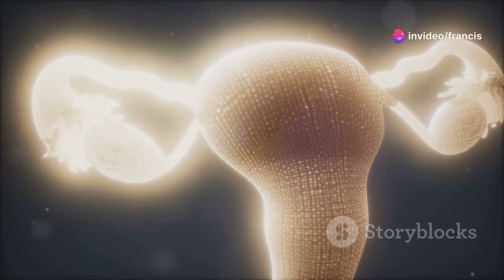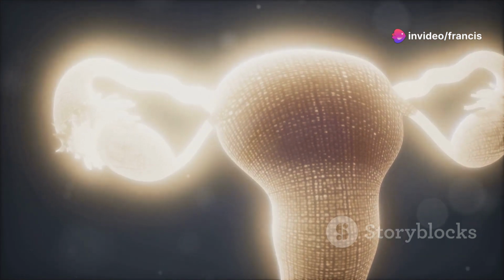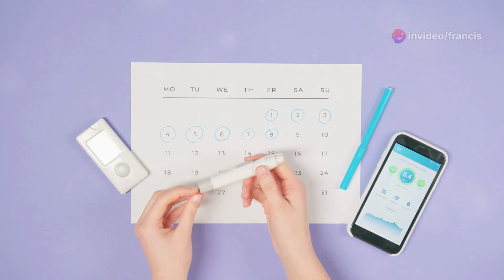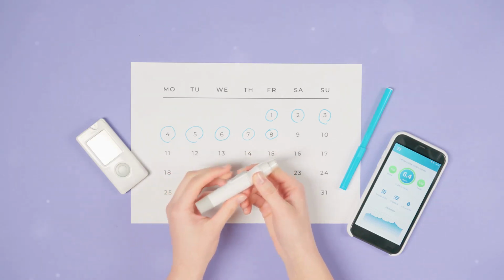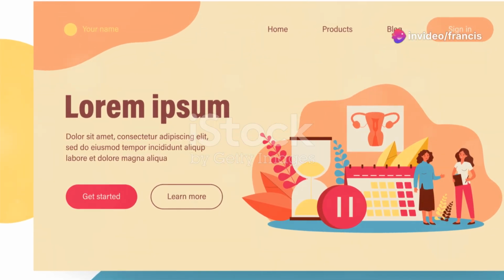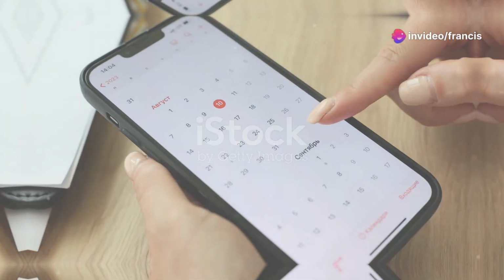After ovulation, the luteal phase begins, lasting about 12 to 16 days. During this phase, the hormone progesterone rises, preparing the uterine lining for a possible pregnancy. If fertilization doesn't occur, hormone levels drop, and the uterine lining sheds, resulting in menstruation. This marks the end of one cycle and the beginning of another.